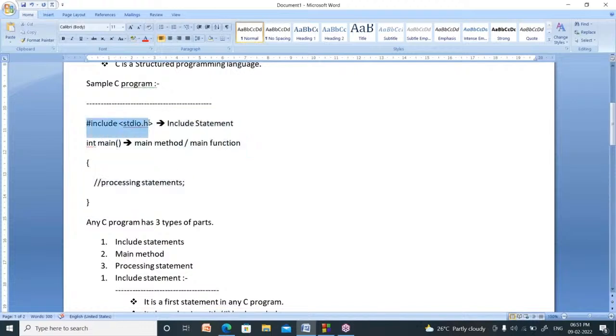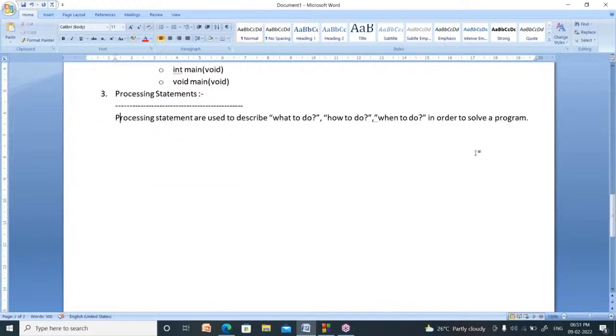I already explained hash include stdio.h, the main method, and inside that, processing statements. Now I kept a semicolon here. What is the name of the semicolon? In every program, every line must be separated by a special symbol.